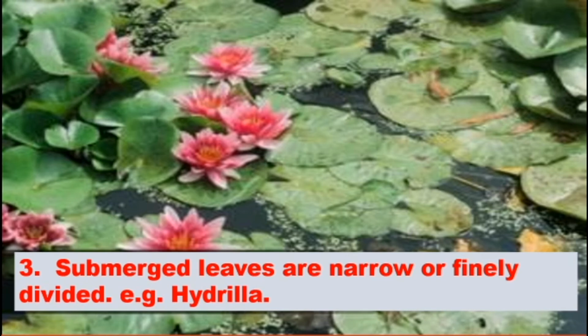The root and the stem may be inside the water, and the leaf may be above the water. That type of plant we call a submerged hydrophyte. The leaf is adapted to be narrow and finely divided. One example is Hydrilla.